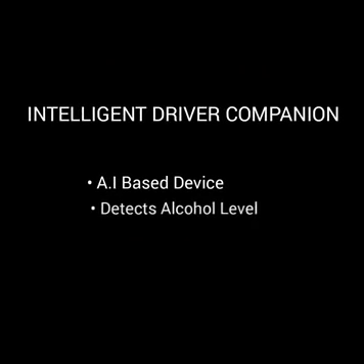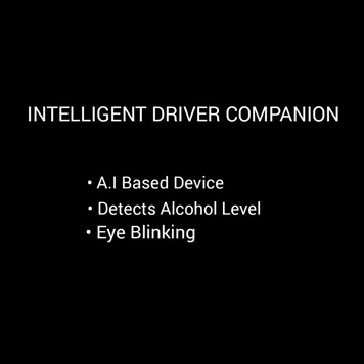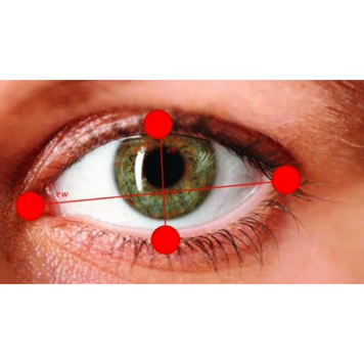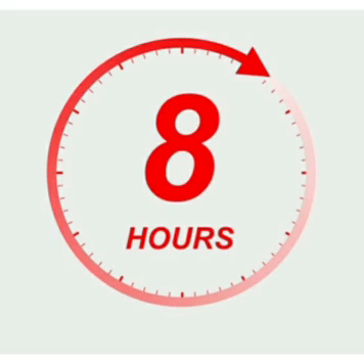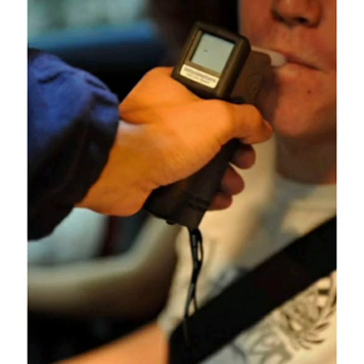To implement the above condition, we came up with an idea of a device, an intelligent driver companion. It is an AI-based device that detects alcohol levels, eye blinking, and the duration of driving. The system will alert the driver and the co-passengers if the eye blinking is lower than the eye aspect ratio for a while, and the driver time is longer than 8 hours. It will also alert if the driver has a high alcohol concentration.